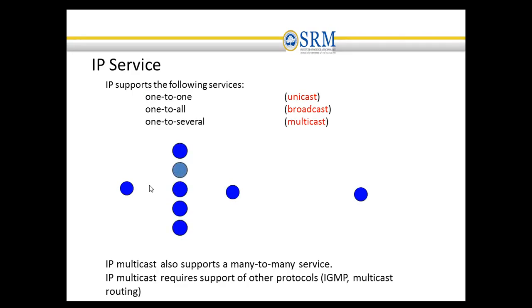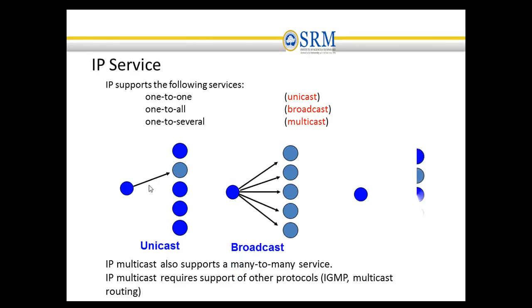IP supports services like one-to-one communication, which is called unicast, one-to-all communication using the broadcast mechanism, and multicasting, which is one to several.